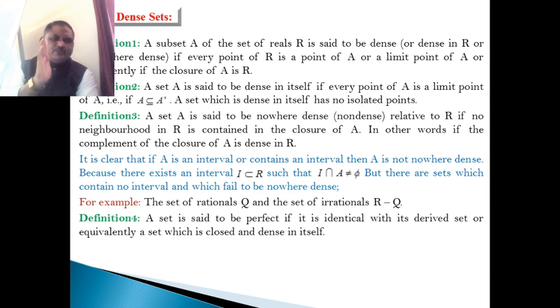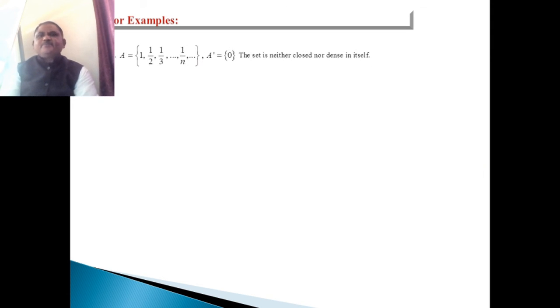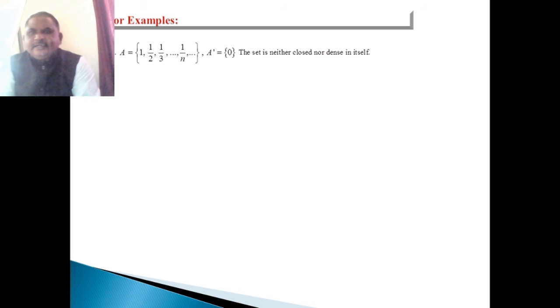Fourth definition: a set is said to be perfect if it is identical with its derived set, or equivalently a set which is closed and dense in itself. For example, the first example: A equals 1, 1 half, 1 by 3, 1 by 4, and so on. The derived set of this set A is 0. That is, the set is neither closed nor dense in itself by these definitions.